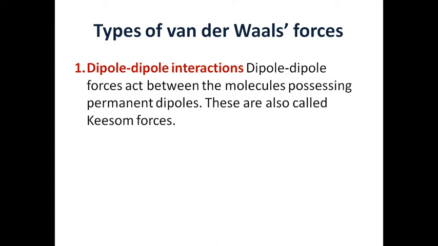A polar molecule has a positive part and a negative part, a positive pole and a negative pole. So the negative pole of one molecule attracts the positive pole of another molecule, and this continues. This interaction is between the positive pole and negative pole of adjacent molecules. After the name of a scientist, it is also called Keesom forces. Now let's take an example. See, there are two HCl molecules here. As we know, Cl is more electronegative than H, so it carries a slight negative charge and H carries a slight positive charge.